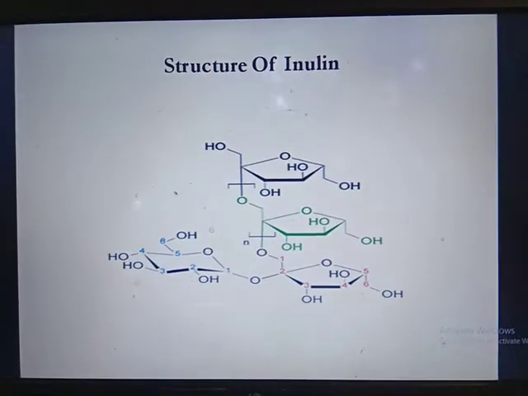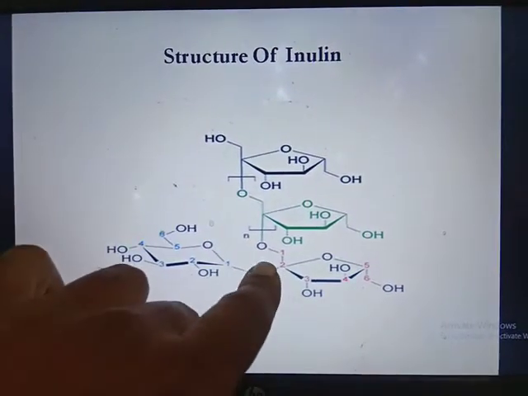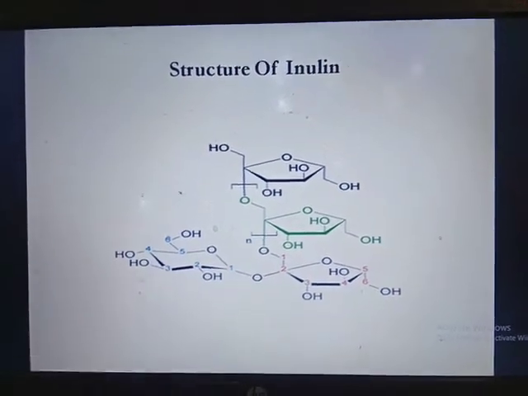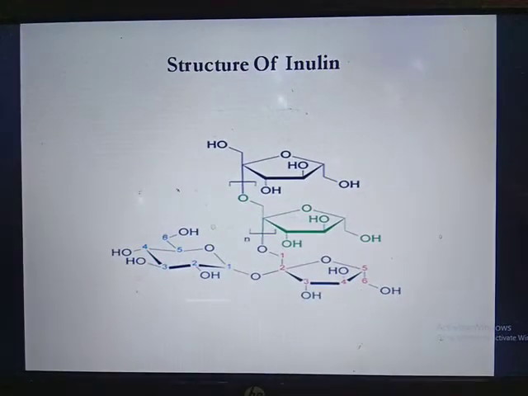The structure of inulin. In the inulin structure, the second carbon is bound with the first carbon, so it contains a beta 2,1 bond.